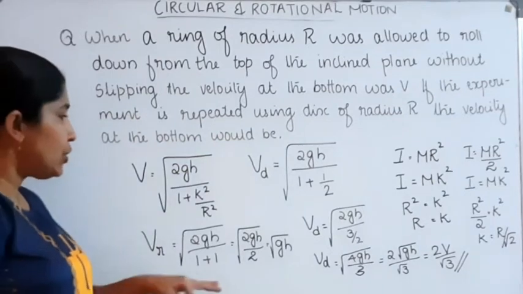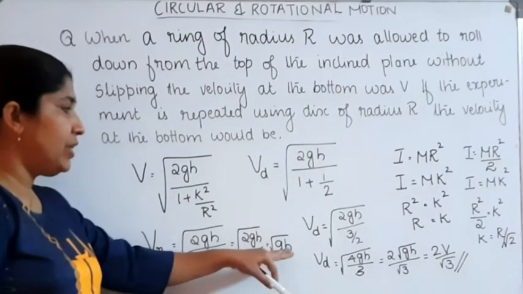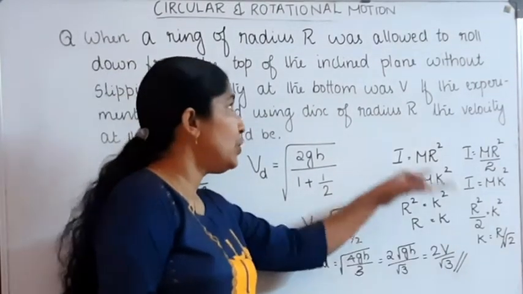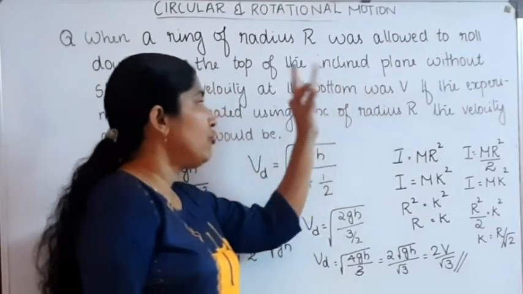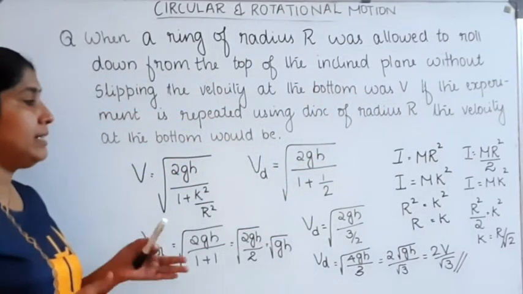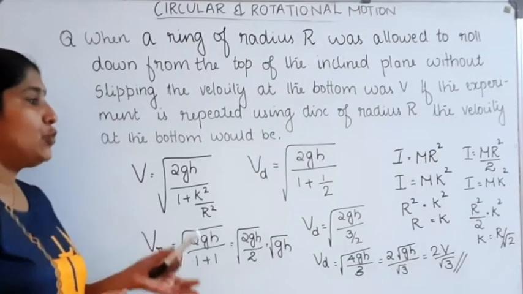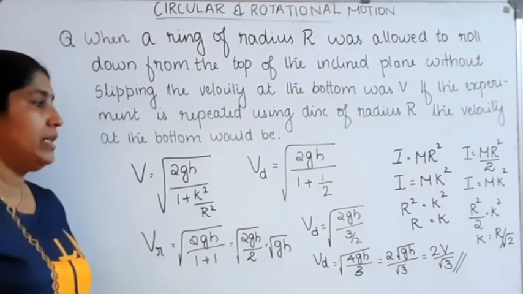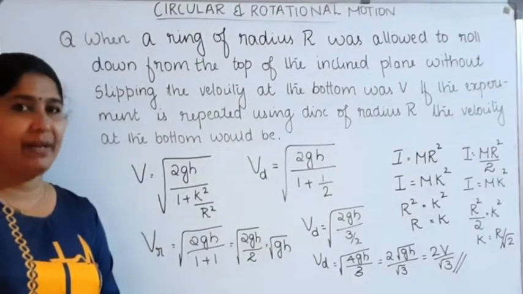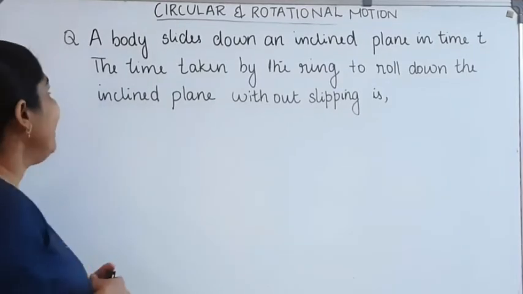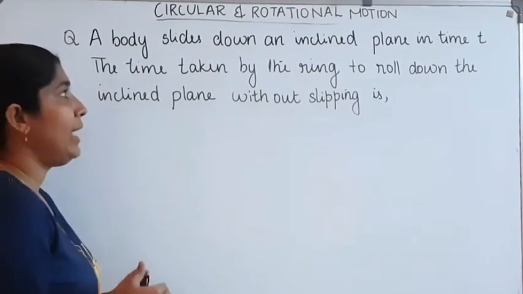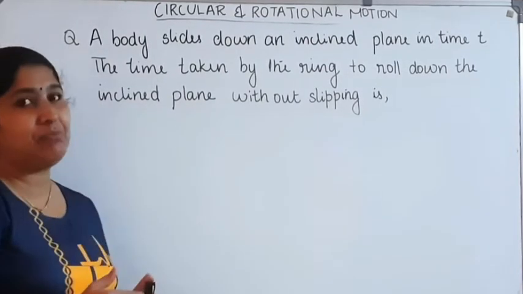Okay. Instead of root of gh, we can write v, because the velocity of the ring when it reaches the bottom is given as v, then the disk's velocity is 2v divided by root 3. That's the answer. Okay. Our second question: a body slides down an inclined plane in time t.